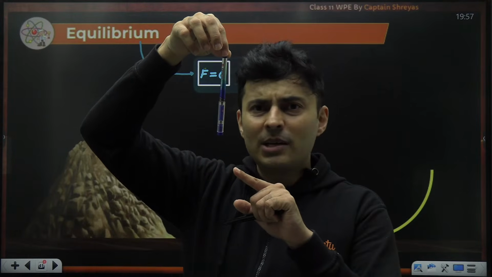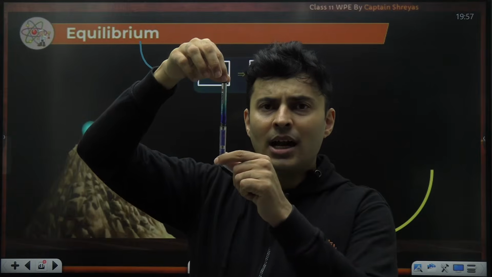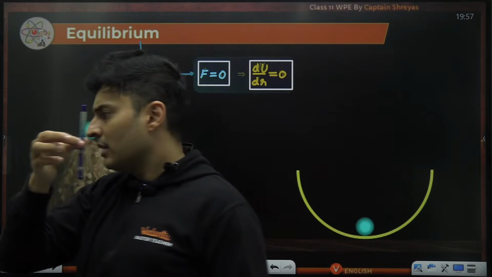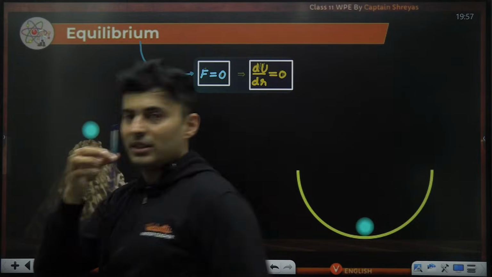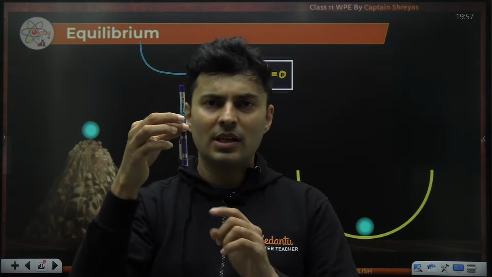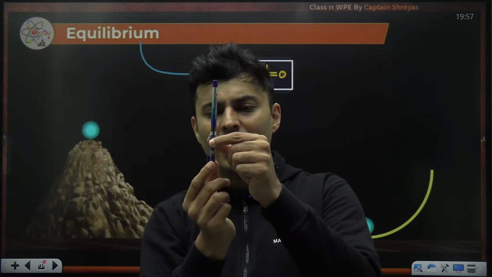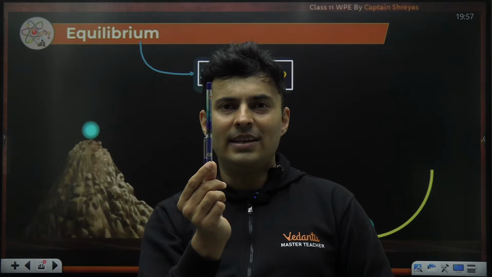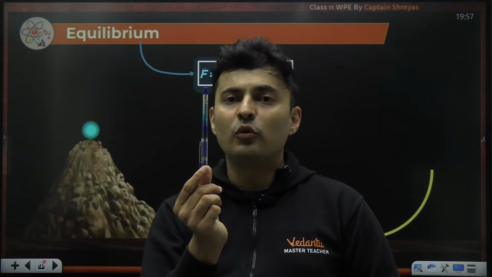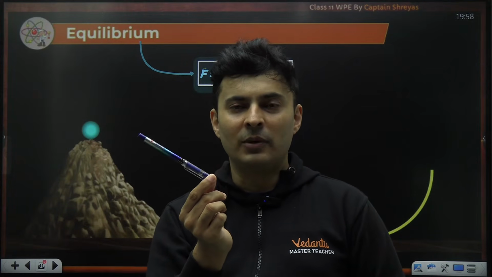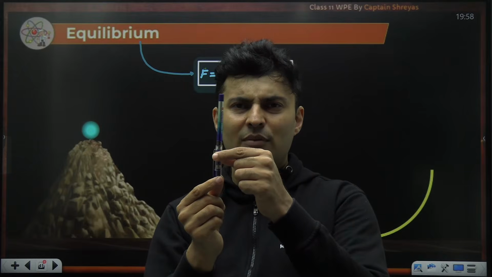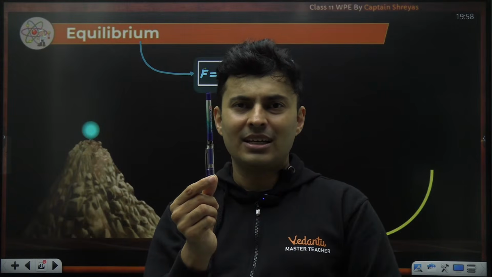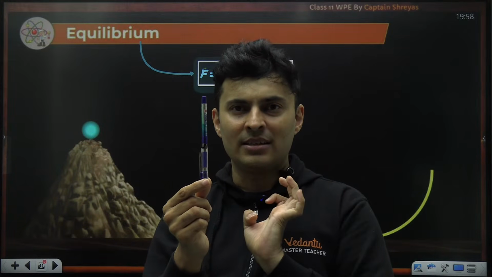It is now in equilibrium because it is not moving. I hold the pen in between. Now also it is in equilibrium because it is not moving. Net force is 0. I hold the pen carefully like this, balanced. I know if I do a little bit of something, it is going to fall down. But right now, if I'm carefully balancing it, then also it is in equilibrium. All the forces are just balanced.